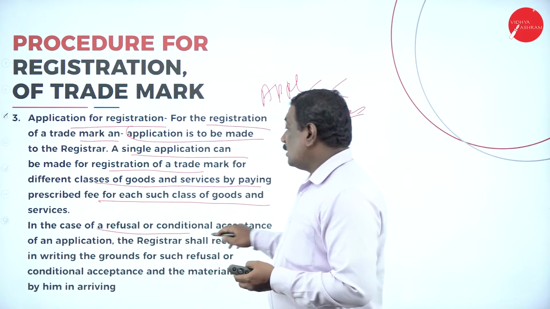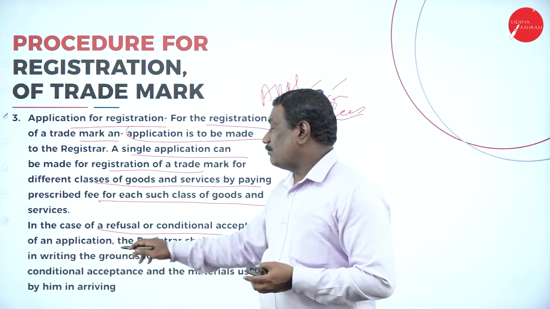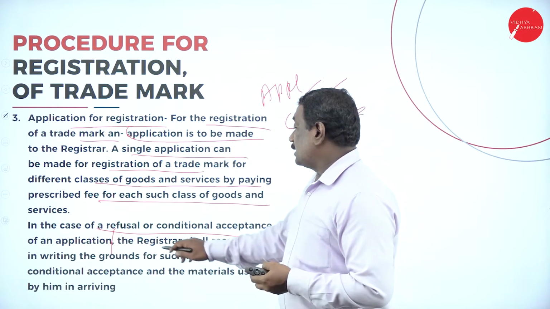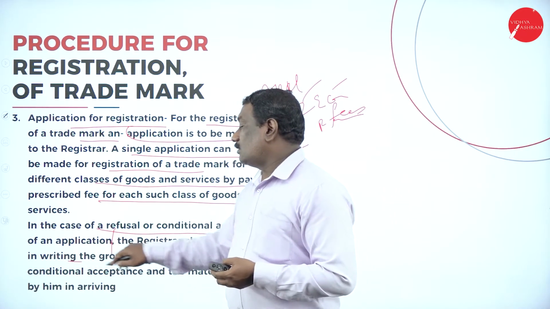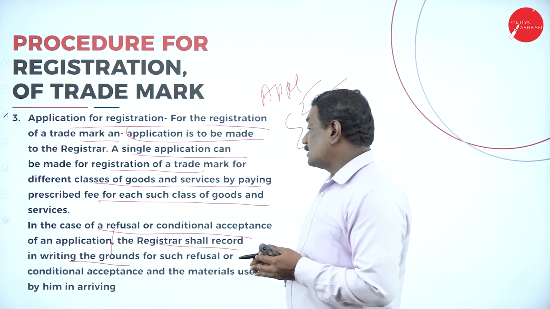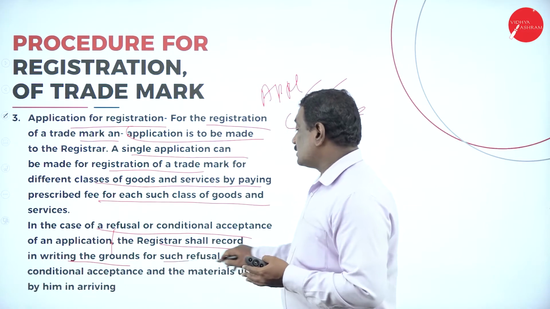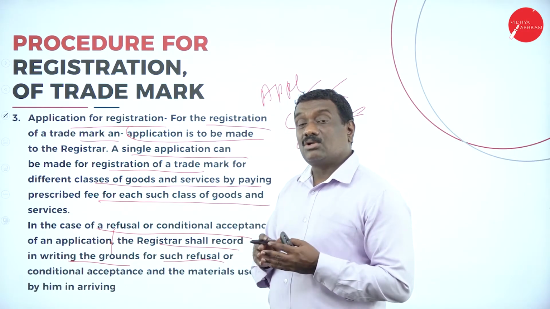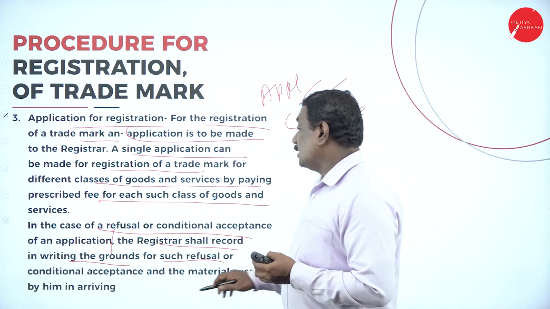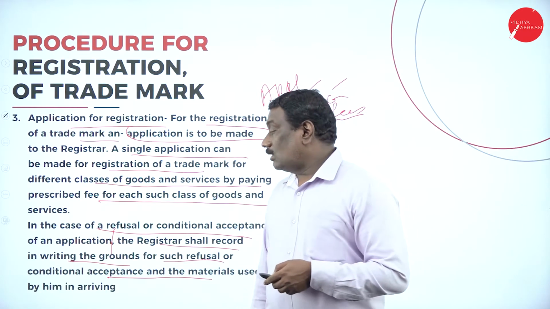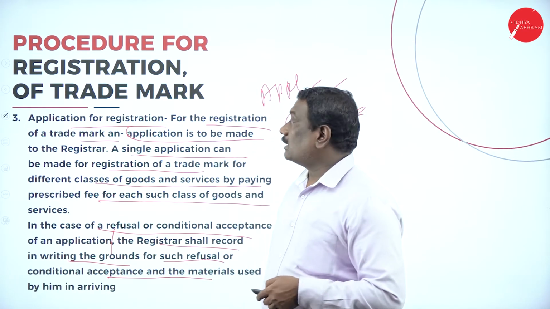Now, in case of refusal or conditional acceptance of an application, if the application has not been accepted, the registrar shall record in writing the grounds for such refusal, why that particular application for registration of a trademark has been rejected, or the conditions of acceptance and the materials used by him. All that will be entered in the register.